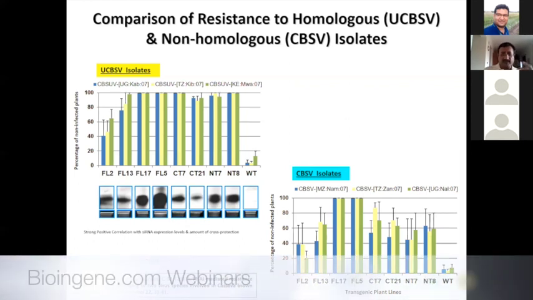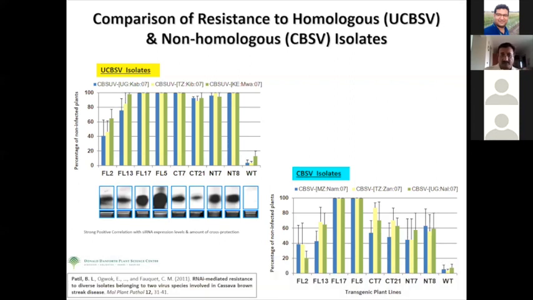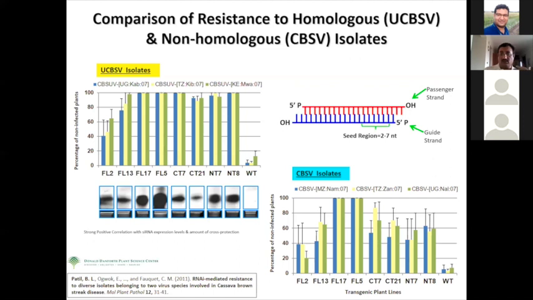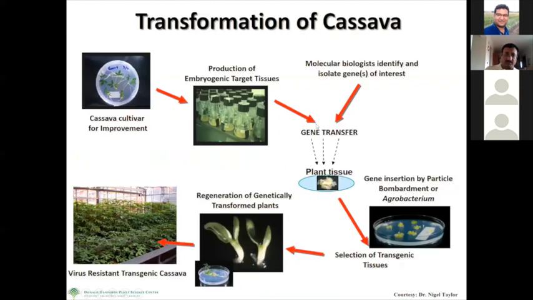Because the very basic principle of RNAi is homology based gene silencing. However, that may not be really strict. If there are a few mismatches in a region outside that of the seed region, which is in this small RNA of 21 nucleotides, it's very important to have 100% homology in the seed region, but not elsewhere in the other part of the small RNA. If there are one or two mismatches, that can be tolerated and the trait can be obtained.